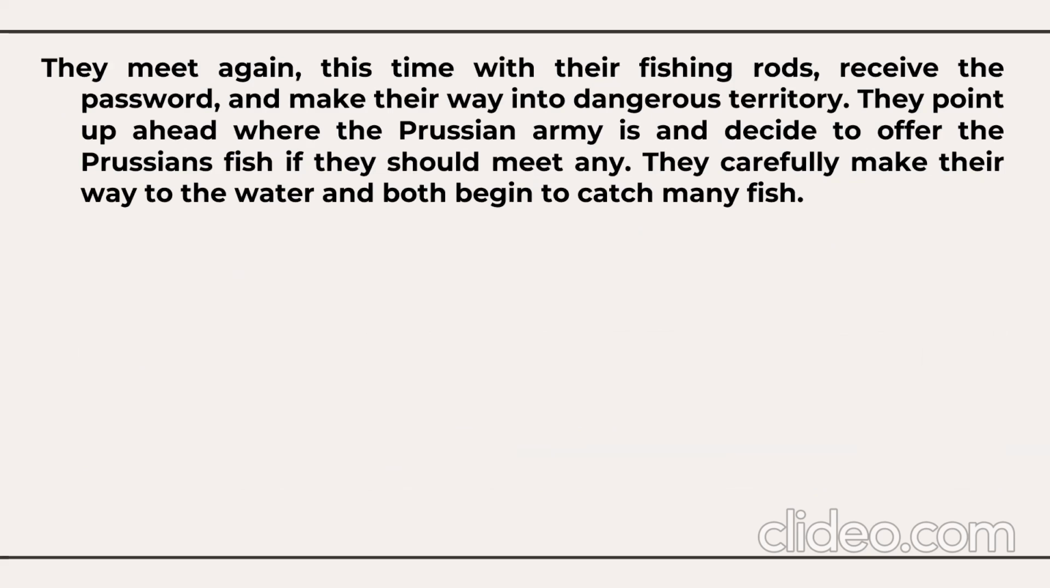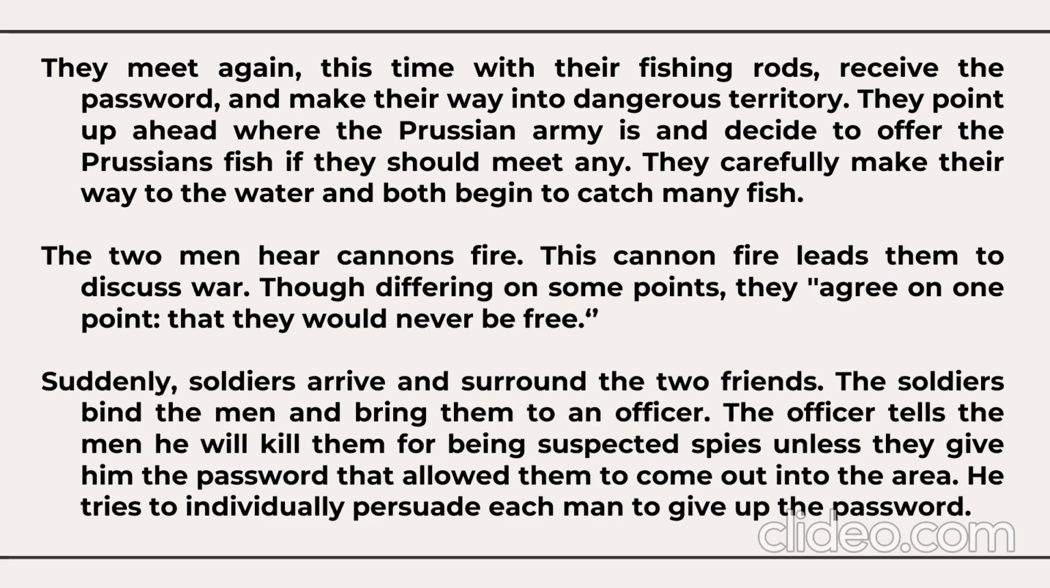They meet again, and this time they take their fishing rods, receive the password, and make their way into dangerous territory. They point up ahead where the Prussian army is and decide to offer the Prussians fish if they should meet any. They carefully make their way to the water and both begin to catch many fish. The men can hear cannon fire. This cannon fire leads them to discuss war. Though differing on some points, they agree on one point, that they would never be free.